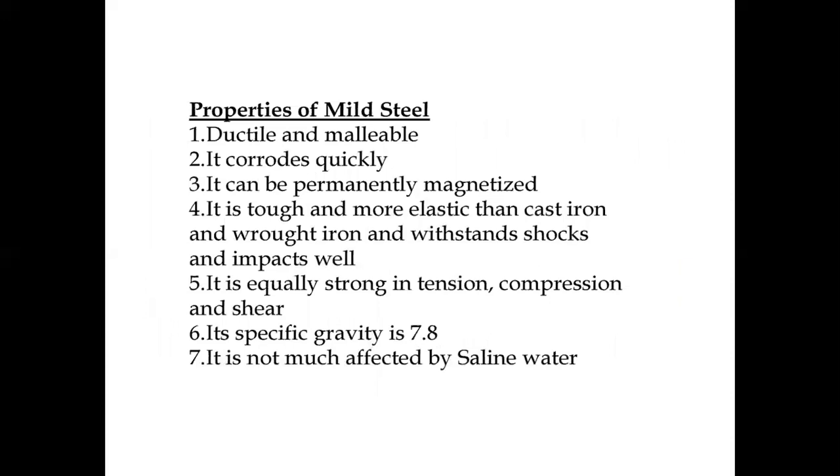Now, the properties of low carbon steel. The first property is that it is ductile and malleable. It corrodes quickly. It can be permanently magnetized. It is tough and more elastic than cast iron and wrought iron, and withstands shock and impact well. It is equally strong in tension, compression, and shear. The specific gravity is 7.8.